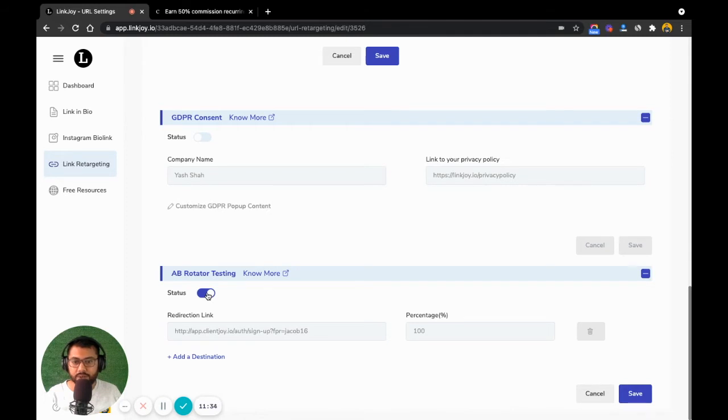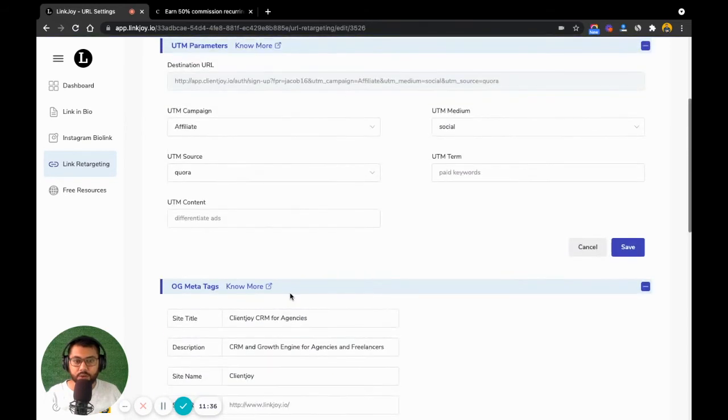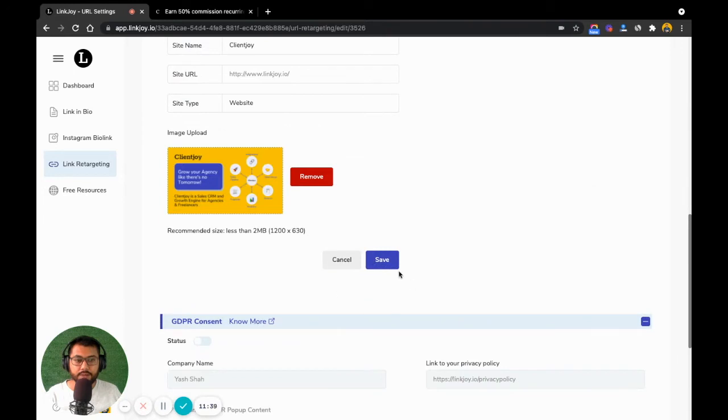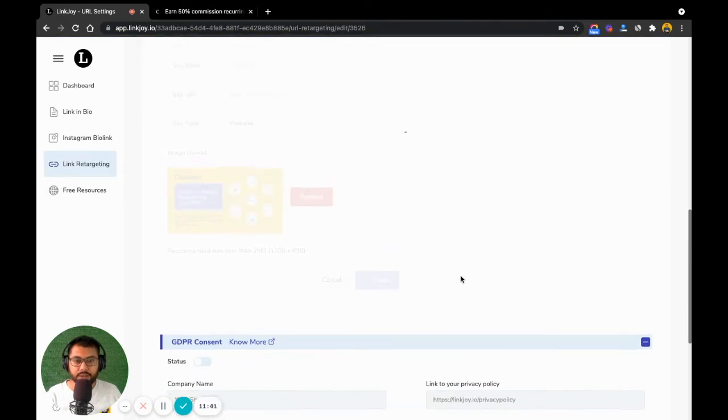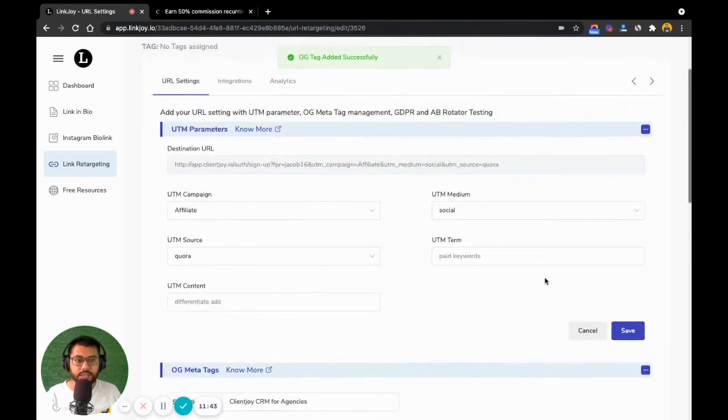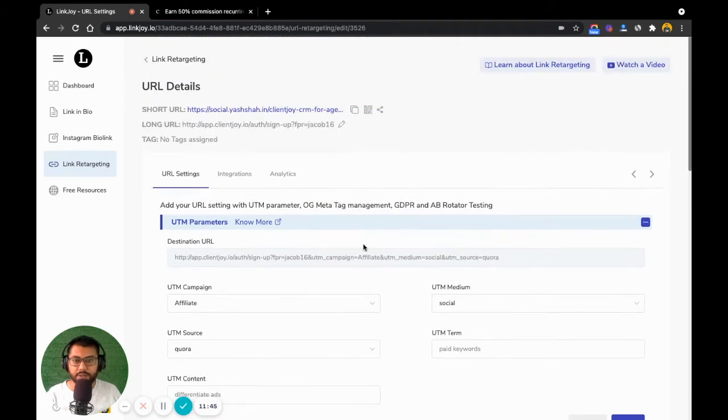So for now, I'll also turn this status to be off, right? Just to make sure that this is saved, I'll just click on this once again. Okay, the OG tag has been saved and my campaign URL and parameters are also saved. So that's completely on track.